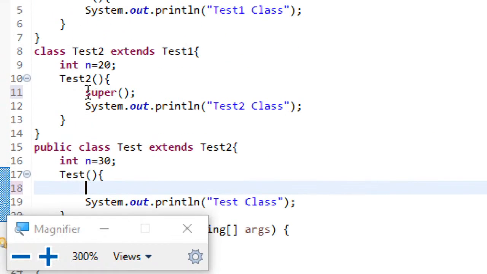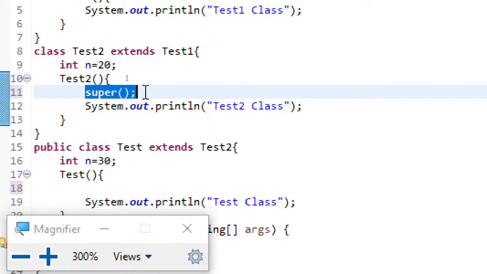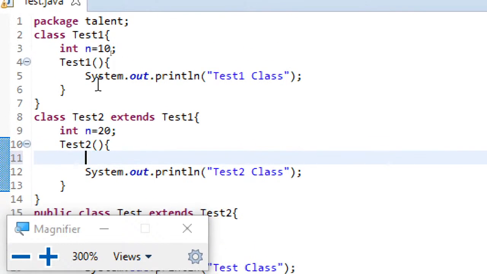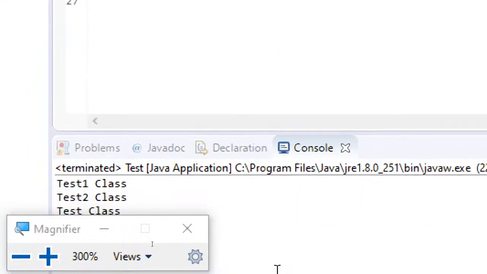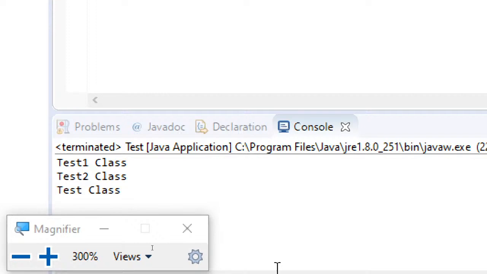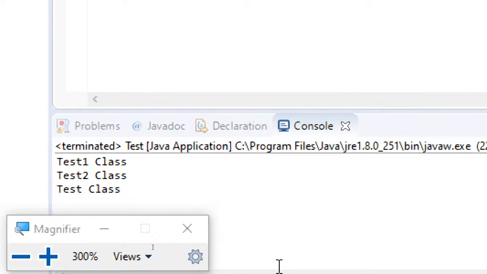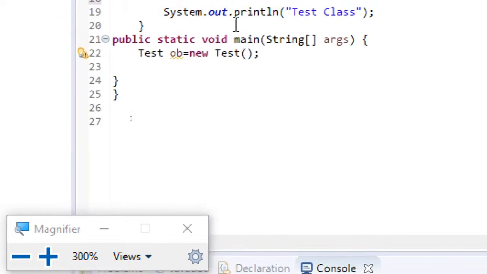Again, in the parent class constructor, the first statement will be implicitly added by the Java compiler like this, and again it in turn calls the grandparent. So that is the reason you got the output test1 class, test2 class, and test class. That's the output you can see here. This is the point you should note down.